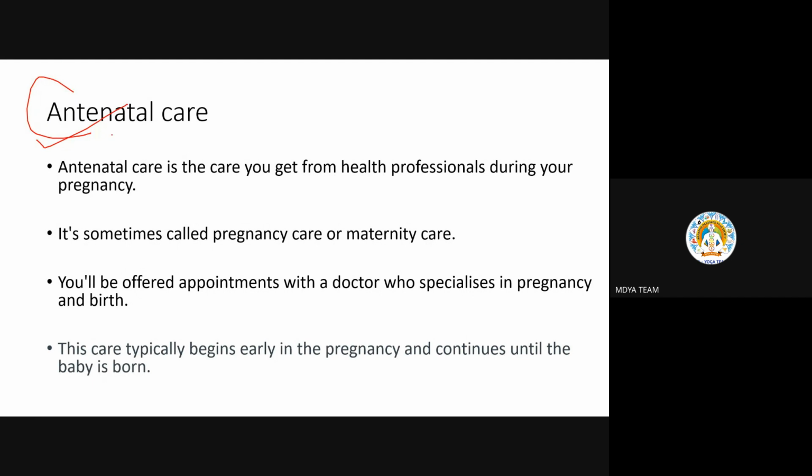Antenatal care. And this word natal, can anyone tell? Something related to pregnancy or a developing child. Yes, something related to pregnancy or developing child. Antenatal care is the care you get from health professionals during your pregnancy.